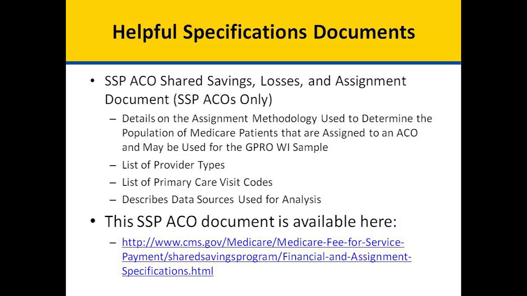The Shared Savings Program ACO Shared Savings, Losses, and Assignment document, which is for Shared Savings Program ACOs only, provides details on the assignment methodology used to determine the population of Medicare patients that are assigned to an ACO and may be used for the GPRO Web Interface sample. It includes a list of provider types and primary care visit codes and describes data sources used for the analysis. This Shared Savings Program ACO document is available on the Shared Savings Program portion of the cms.gov website at this link.